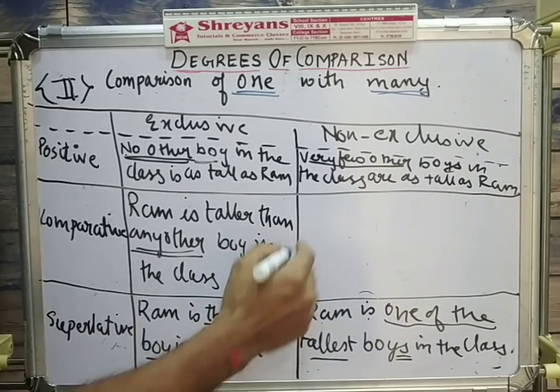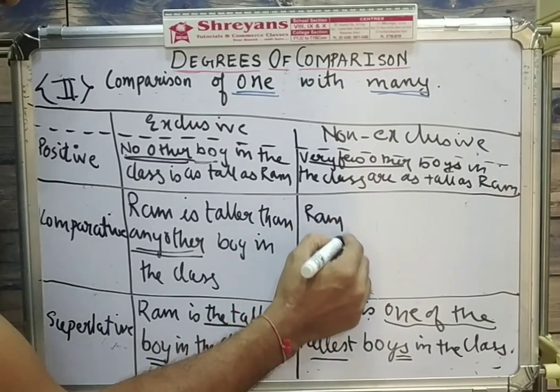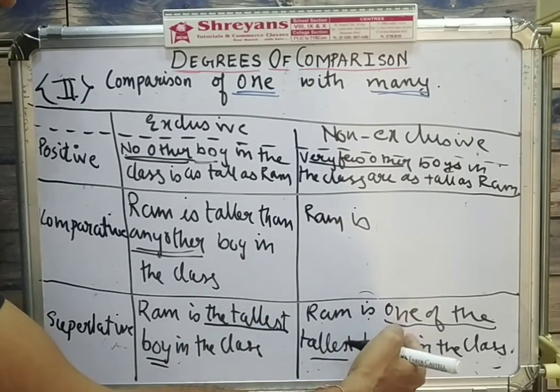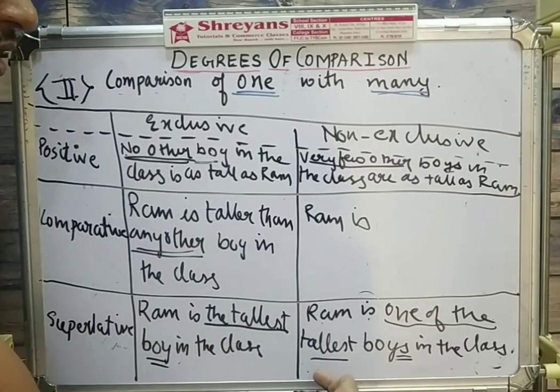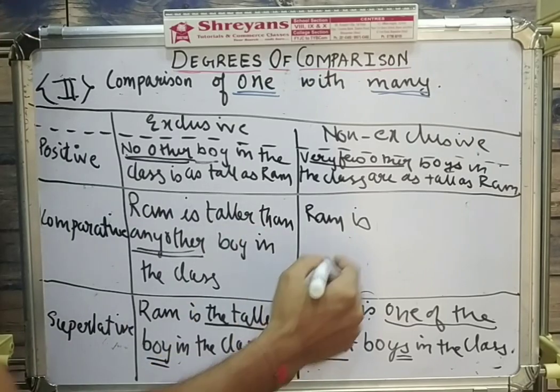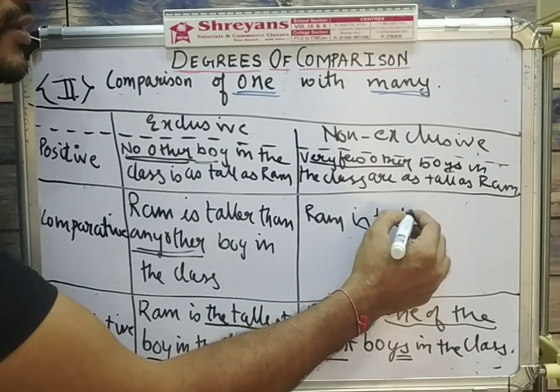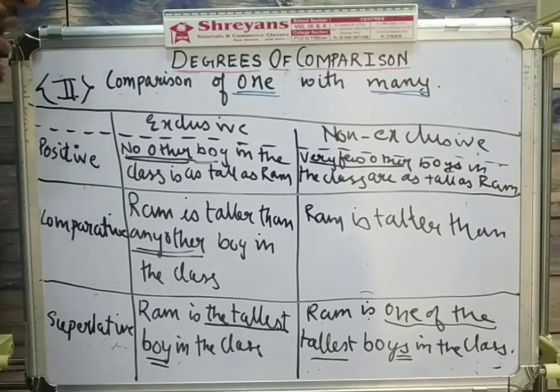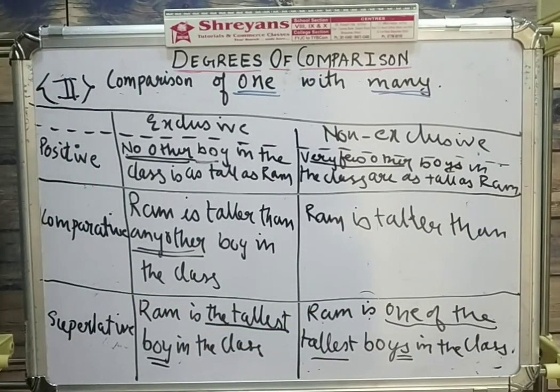Let's come to that. Again, we'll start with Ram only, the one that is compared with many. You'll use the same verb is. Ram. Now you remember it is non-exclusive comparison, one of the dash. So now how? For first, as it is comparative degree, I'm going to use same dash then, that is taller than. The next two words are important to indicate that the comparison is non-exclusive.